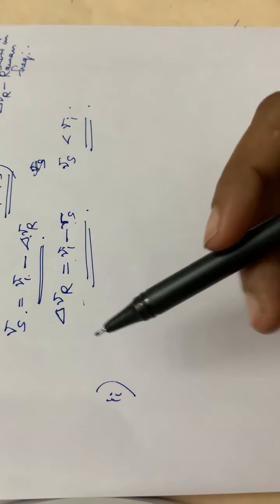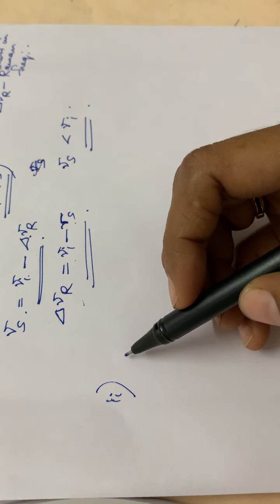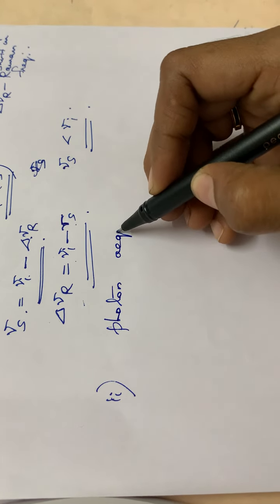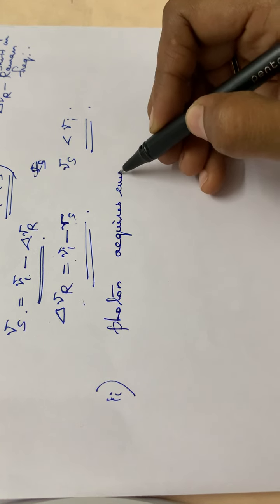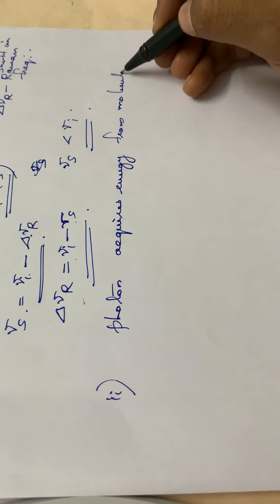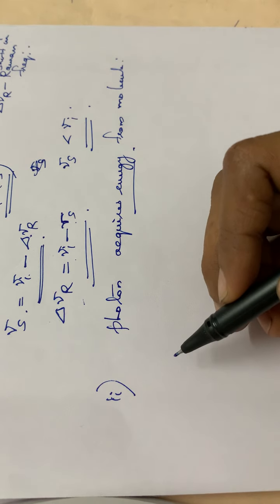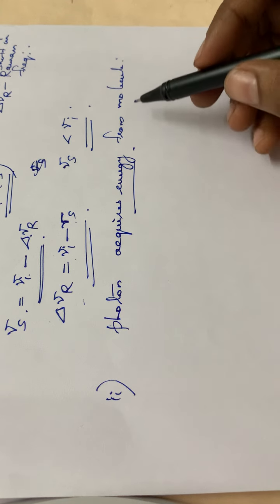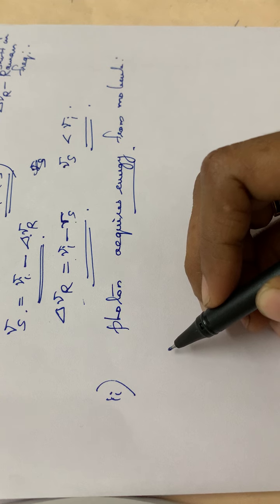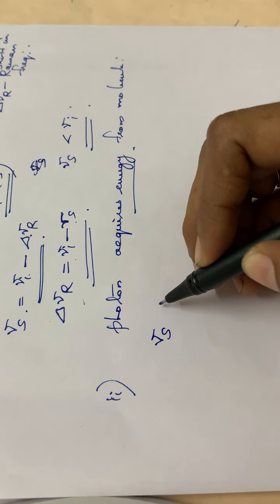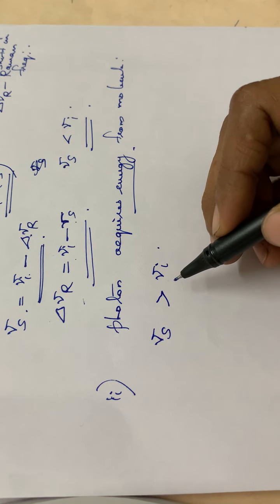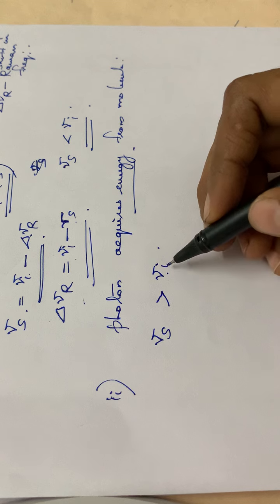So in the second case, when the photon acquires energy from the molecule, the scattered light will have a higher frequency, isn't it? So nu s will be greater than nu I, isn't it?